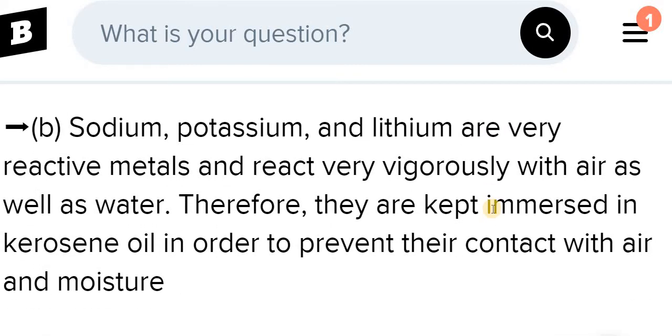Now let's move further, the B question. The B question is why sodium, potassium, and lithium are stored under kerosene, or you can say oil. They are highly reactive metals. Sodium, potassium, and lithium are very reactive and react very vigorously with air as well as water. That's why they are kept immersed in kerosene or oil in order to prevent direct contact with air and moisture. If they get direct contact with air and water,